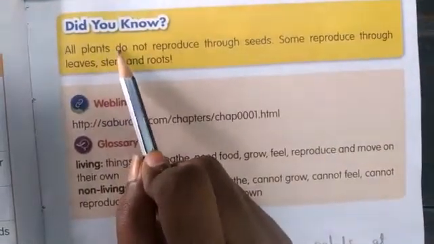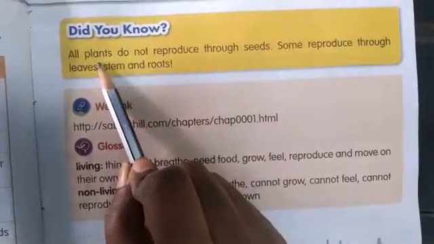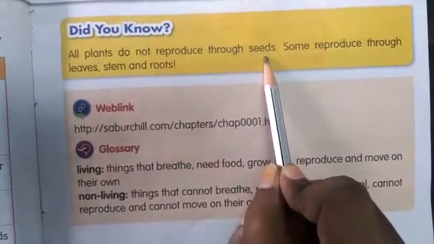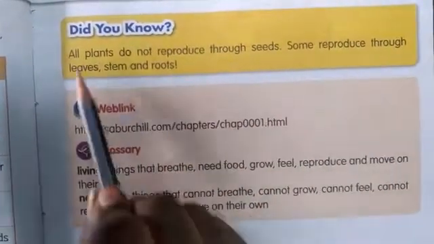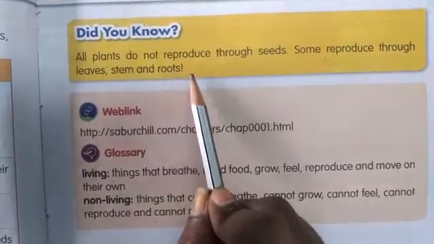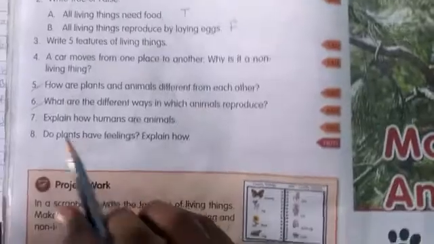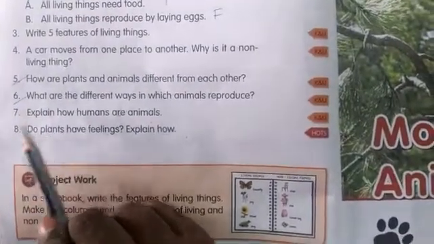See the important point, did you know? All plants do not reproduce through seeds. Some reproduce through leaves, stems and roots also. Now, see the practice questions. Today you are going to complete the 7th and 8th.